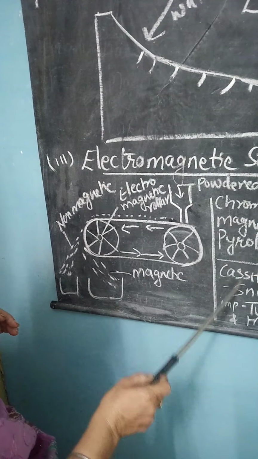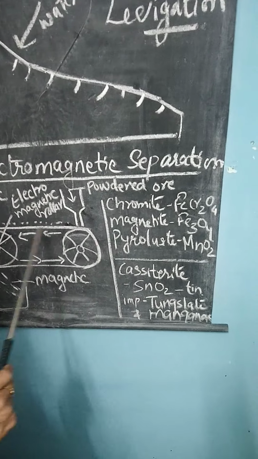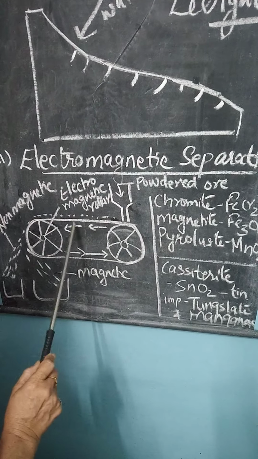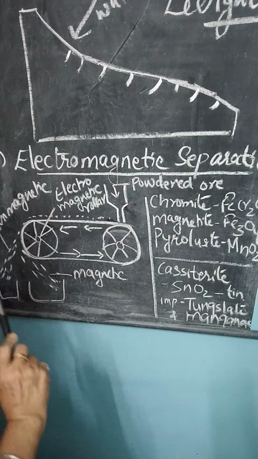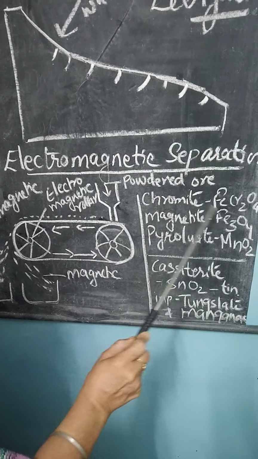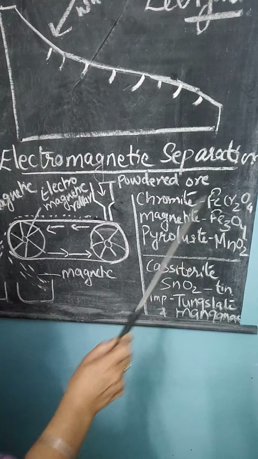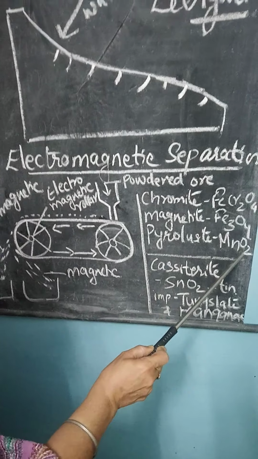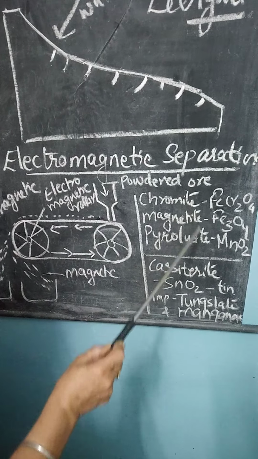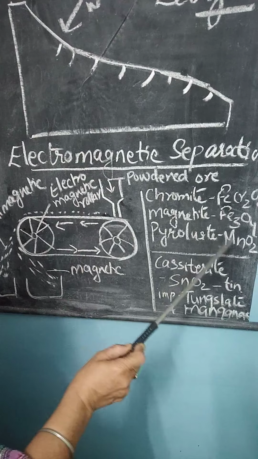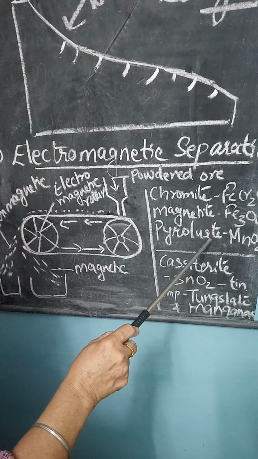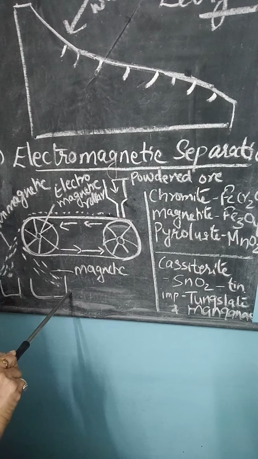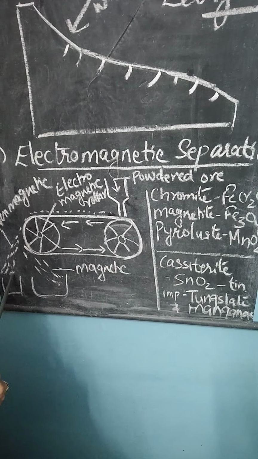Now here I have written some ores which undergo the concentration process by the electromagnetic separation method. Chromite, the ore of chromium. Magnetite, ore of iron. Pyrolusite, ore of manganese. In all these 3, iron, chromium and manganese have magnetic property and are attracted towards the magnet, and impurities are thrown away.